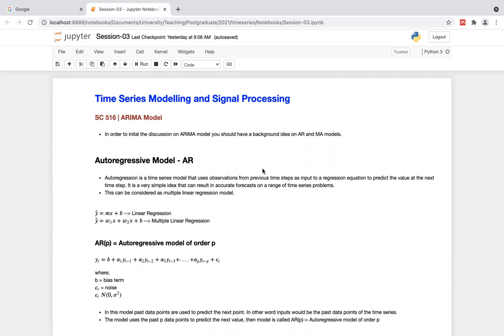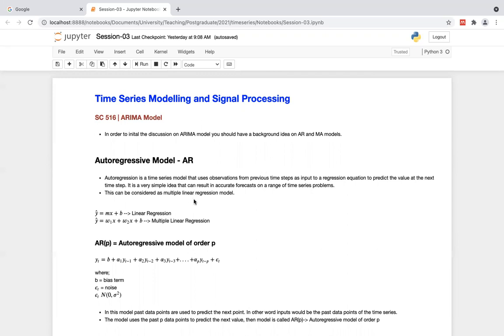So an autoregressive model is a time series model where you can forecast or predict the next time step based on previous time steps, the data available on previous time steps. I think you all are familiar with linear regression, right?